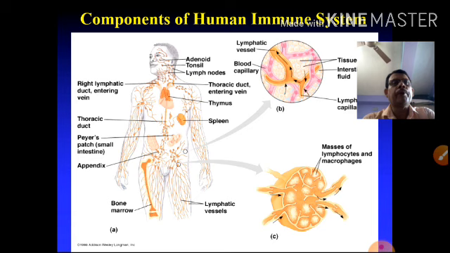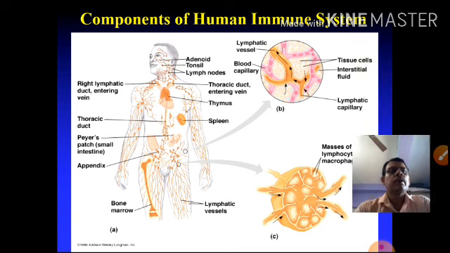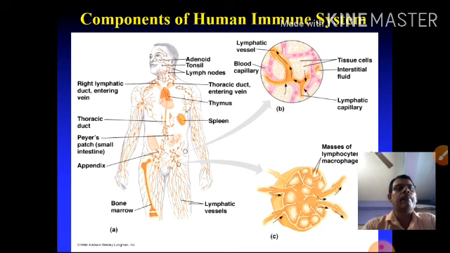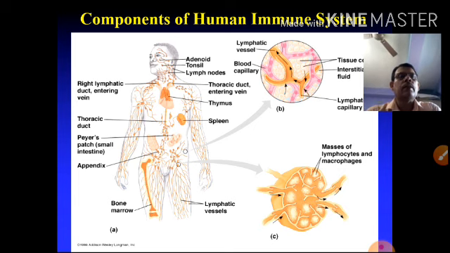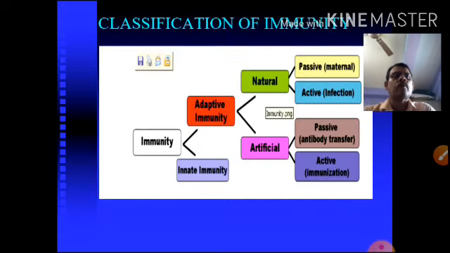These are the components that help the immune system and develop the immunity. Also lymphatic vessels, blood capillaries, tissue fluid, interstitial fluid, and lymphatic capillaries, and the lymphocytes and macrophages, which influence the immunity of the individual body.